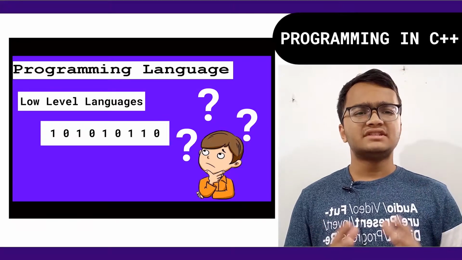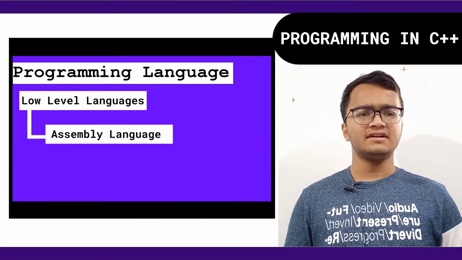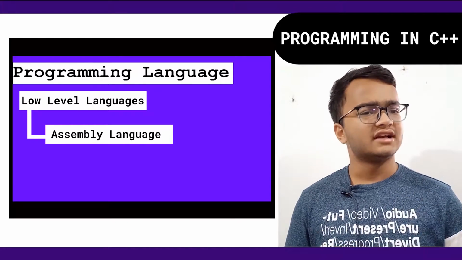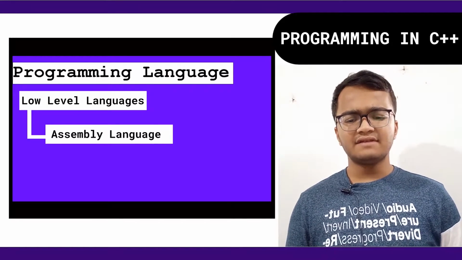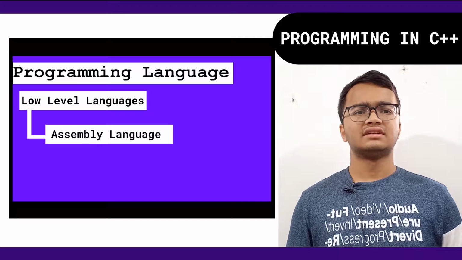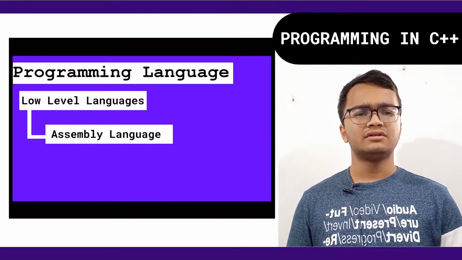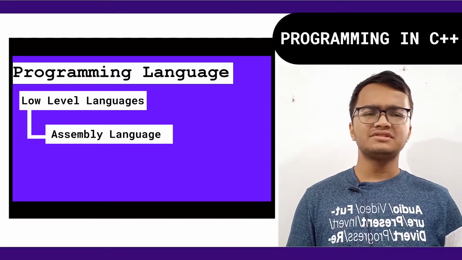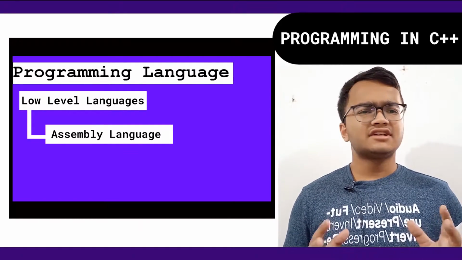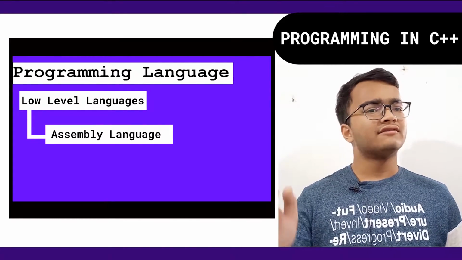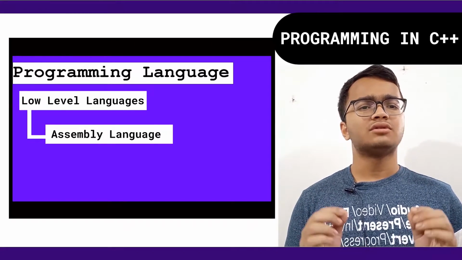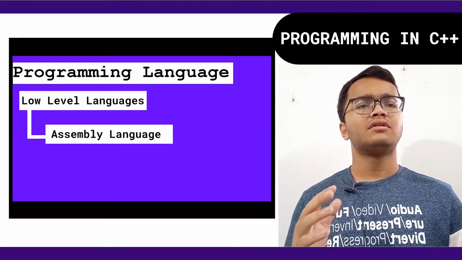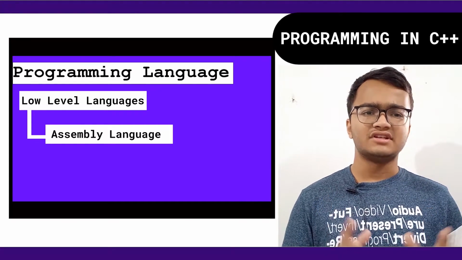So assembly language was created to simplify the machine code and to make it a bit understandable by human beings. Assembly language consists of punctuation marks and symbols, which make the machine code a bit understandable by human beings. Now, assembly language cannot be understood by the computer, because assembly language is understood only by human beings, and computers can only understand the machine language or machine code.